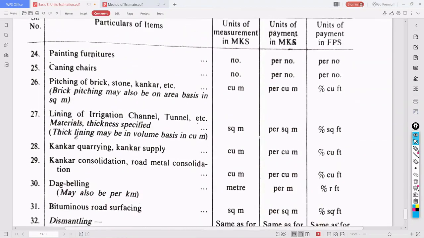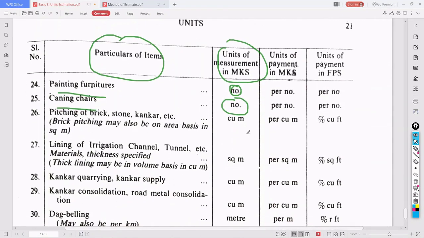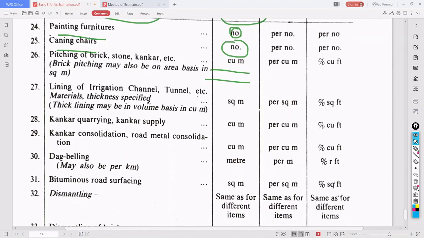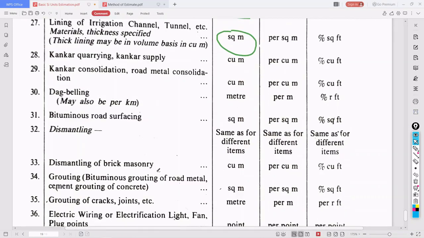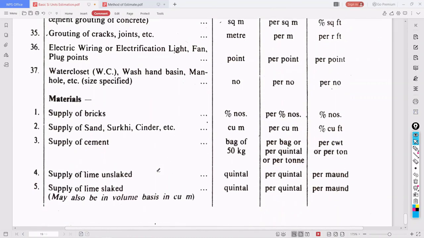They have given the particulars of the item, with the units. You need to know that if painting furniture is there, they will take it as numbers. Pitching of brick is cubic meters, lining of irrigation channels is square meters. Depending upon the work to be assigned, we need to take the unit.